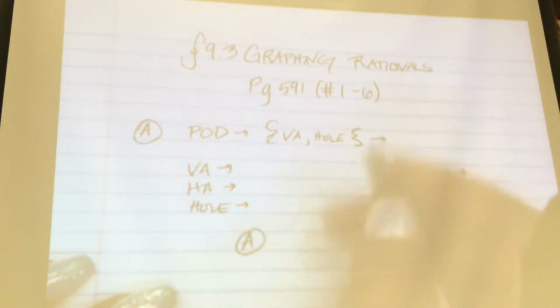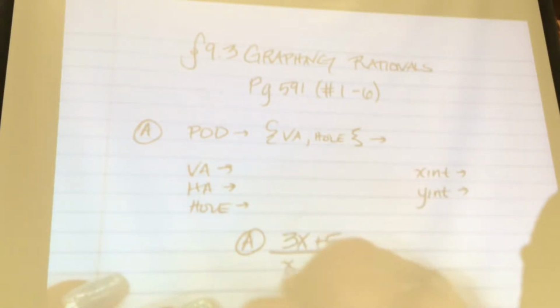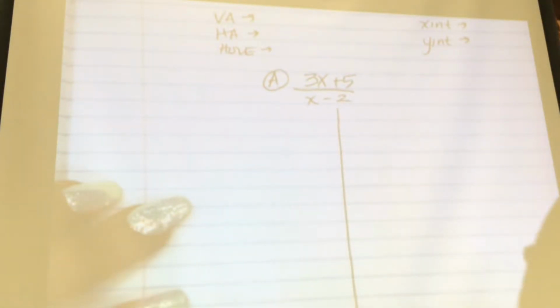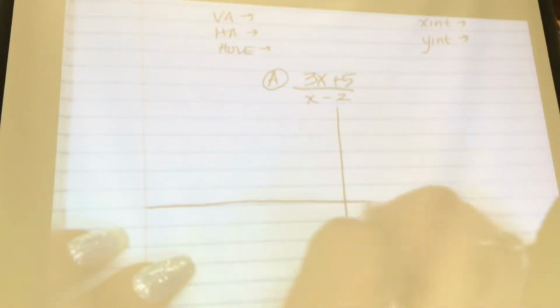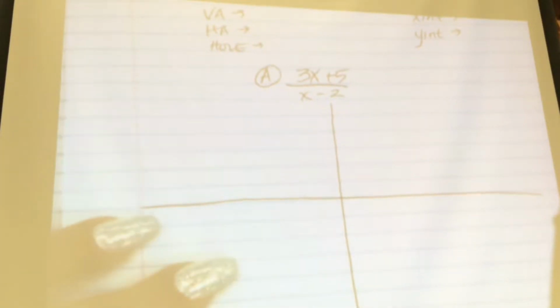So for letter A, I asked for 3x plus 5 over x minus 2. As a reminder from before the break, each one of these sections I should be able to get some information. What did we do in this top one again? We did the vertical asymptotes. So I would just set the denominator equal to 0, so I have a vertical asymptote at x equals 2.